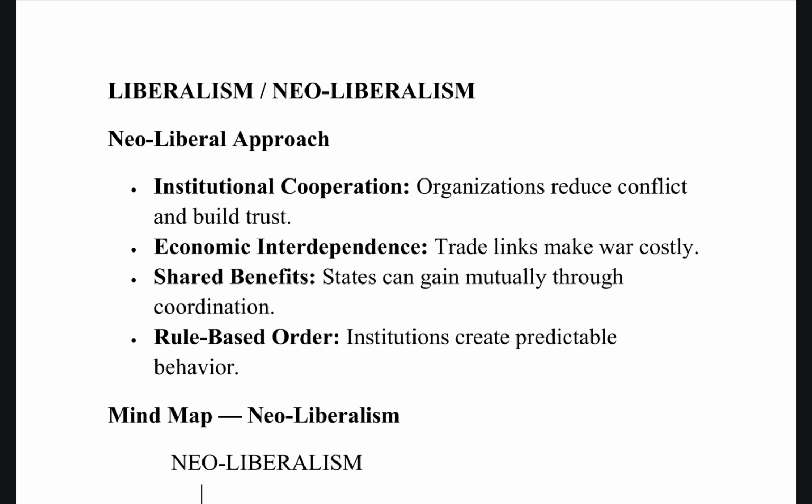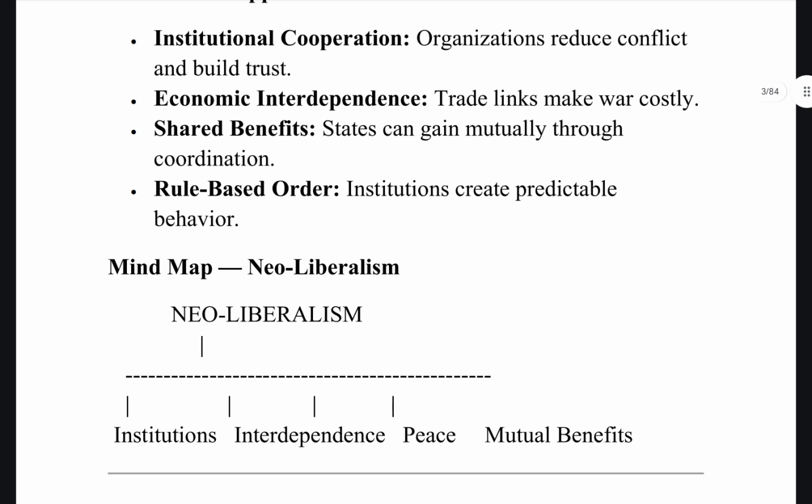The main reason for forming the European Union was economic benefits. Having such a union to govern within Europe helped them to save a lot of cost. Then shared benefits that states can gain mutually through this coordination. You do not fight with each other. And similarly, rule-based order, because institutions always create predictable behavior. Okay.